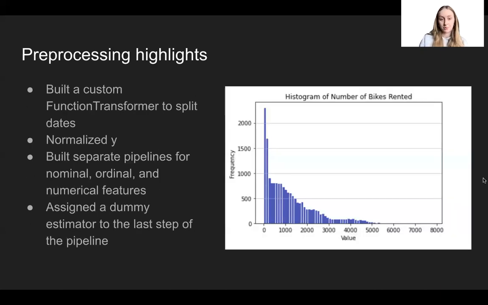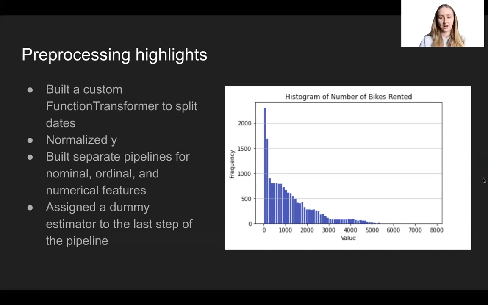So some highlights from pre-processing. I built a custom function transformer to split dates, which was a little bit tough given the way that the scikit-learn pipeline objects are structured, because everything comes out as a NumPy array and it's hard to keep track of the new columns that you're adding. So I built that function transformer to split the dates into 4 new columns and kind of keep track of them through the rest of the pipeline.